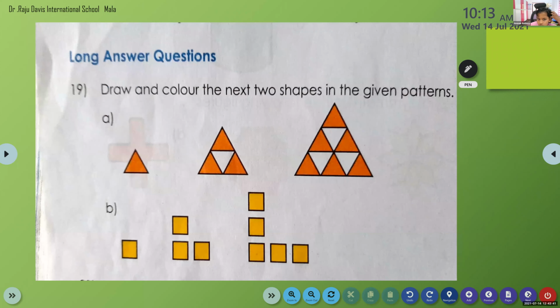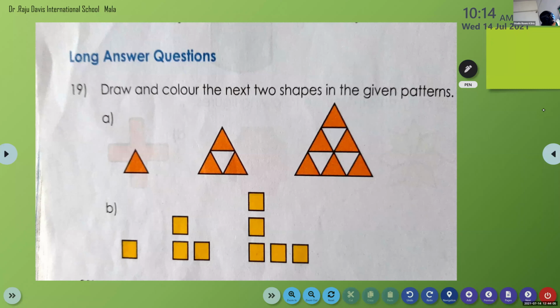Now, next one. All of you take question number 19. Anna Grace, can you read question number 19? Read and draw and color the next two shapes in the given patterns. Okay. Draw and color the next two shapes in the given pattern.